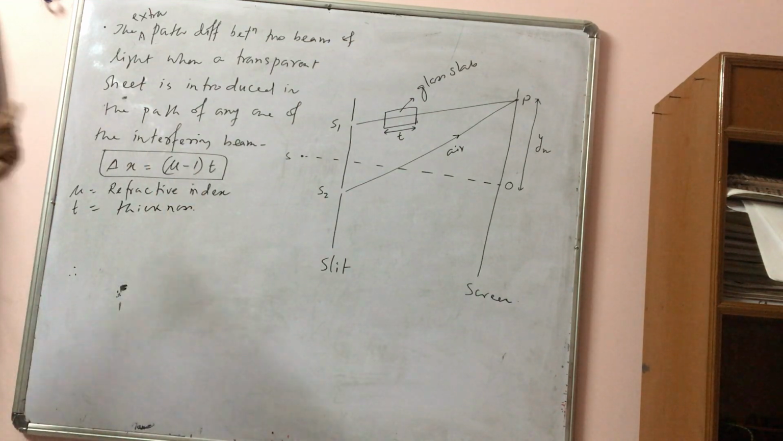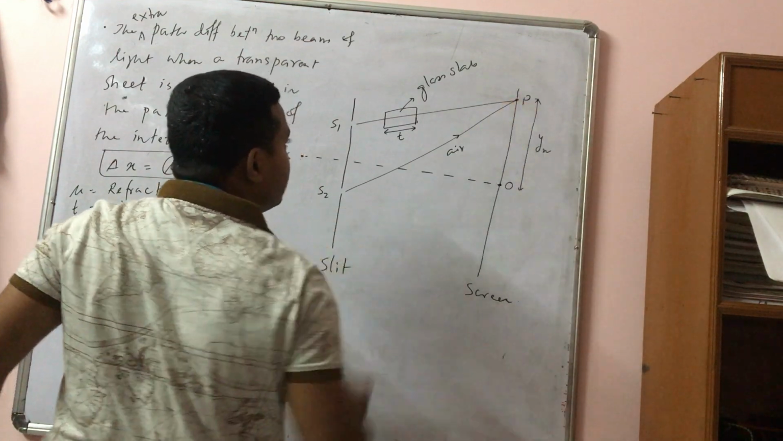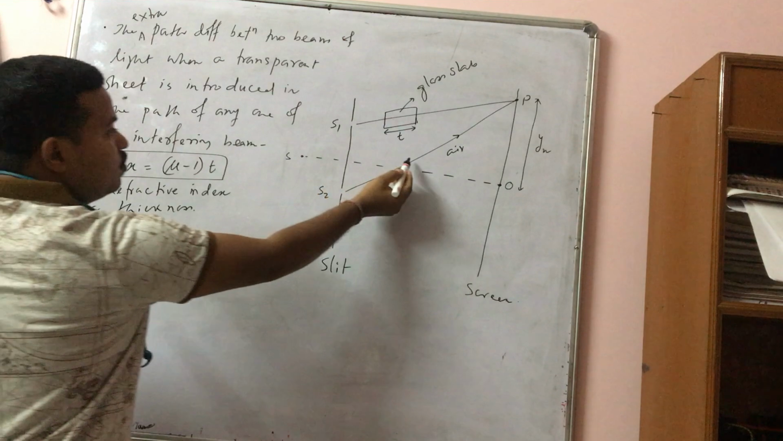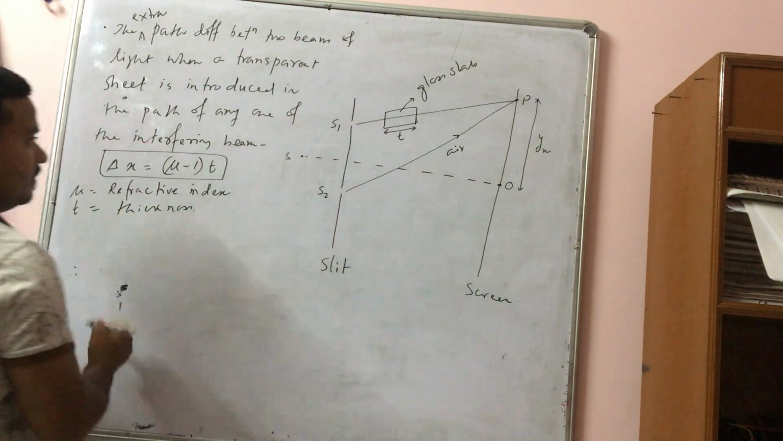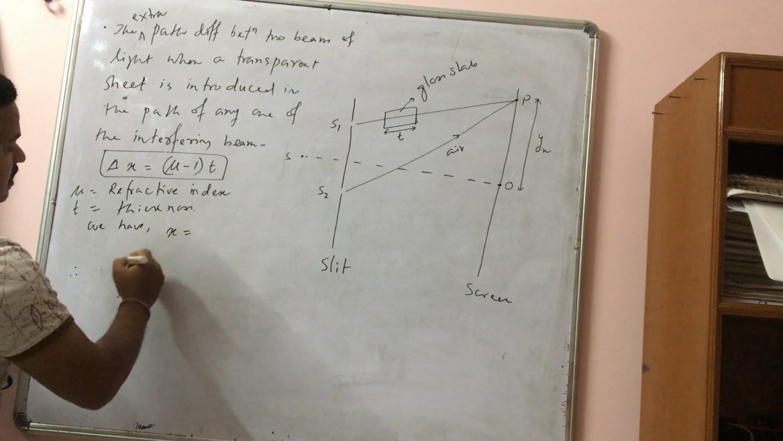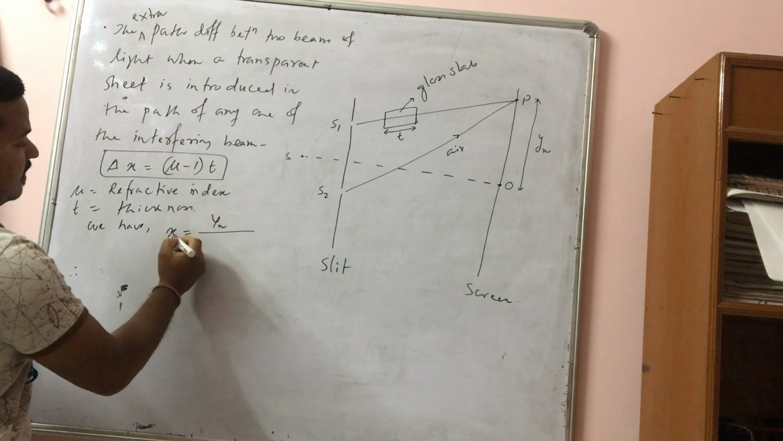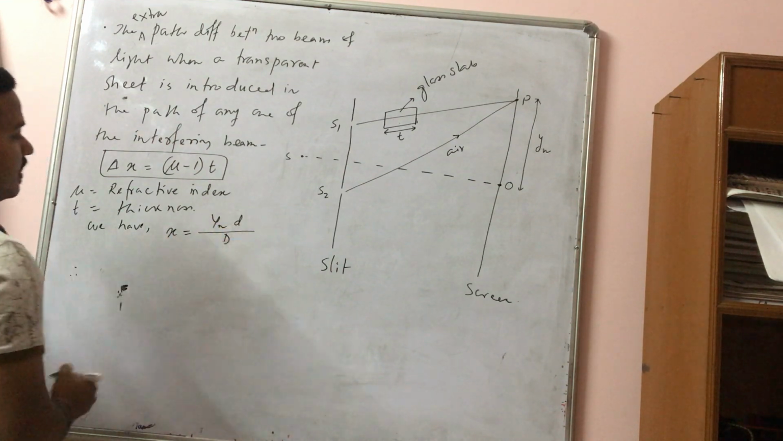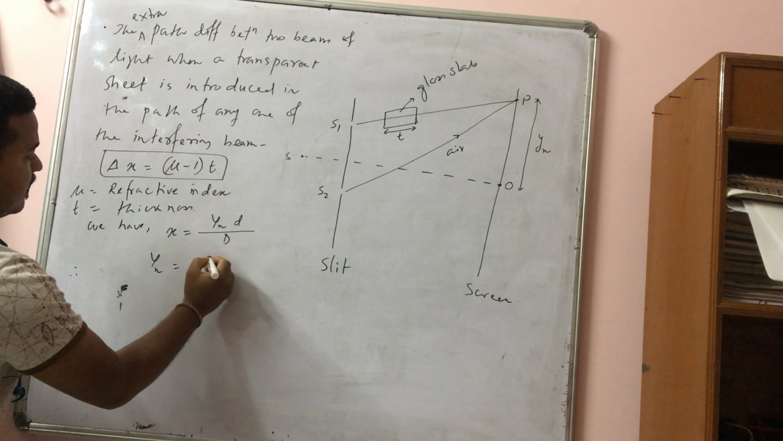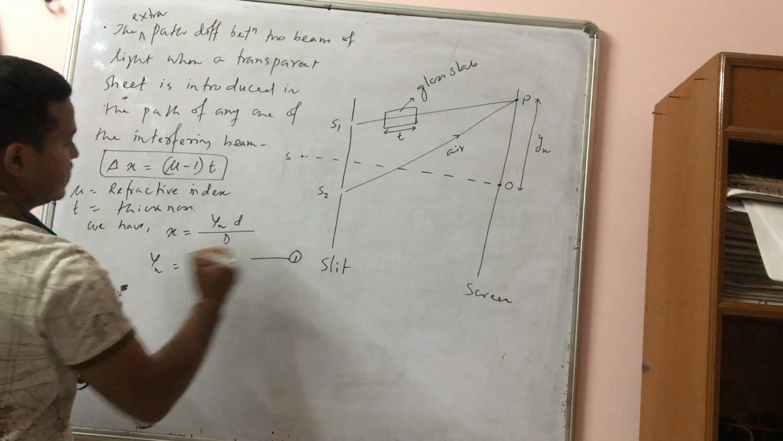Okay, now in the last class I have given you the expression for the path difference between these two beams without this glass slab. I have derived this expression, yn equal to what? X is equal to path difference yn d by D. Okay, so from here yn is equal to what? It will be D by d into x. This is suppose equation number 1.